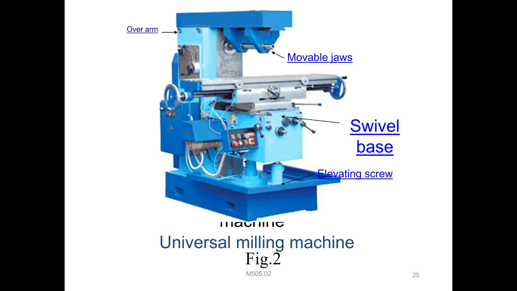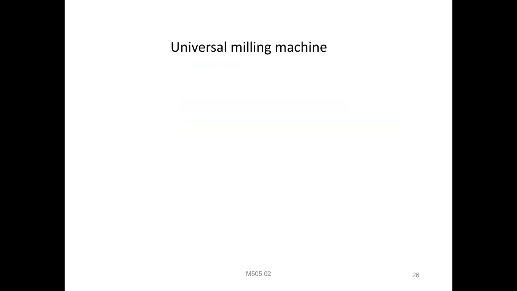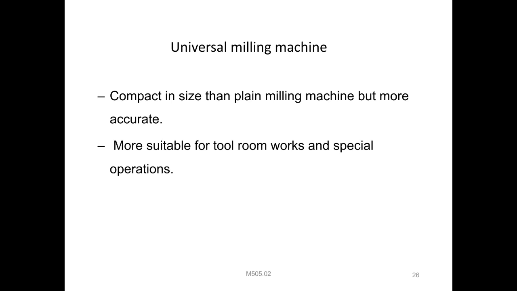Then next, also observe the figure of the universal milling machine, right? It is compact in size compared to the plain milling machine, but more accurate and more suitable for tool room work, as a special room operation. It cannot handle heavier machining operations. Cannot handle heavier operations means it is used in tool rooms separately.